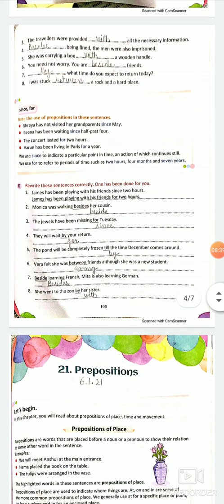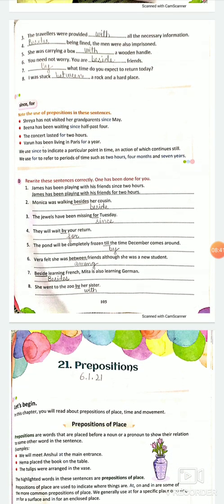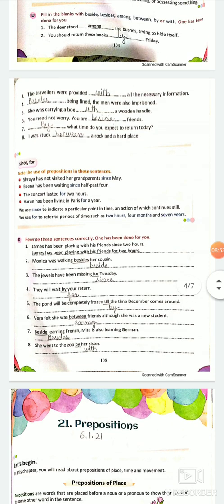Now let us talk about another confusing pair, which is since and for. I'll give you one example which is not mentioned in the book here. For example, I say, I have been teaching for 7 years. It doesn't mean that I'm teaching continuously for 7 years. I'm telling you a period of time. So for is used for period of time.